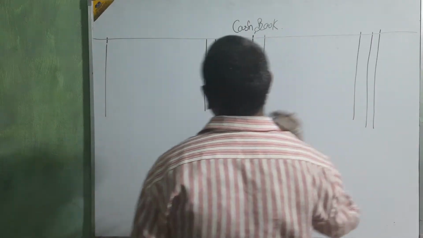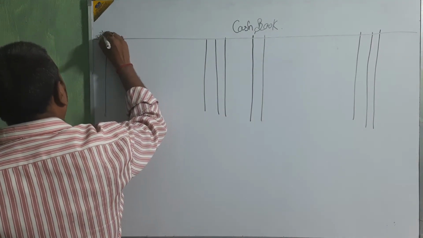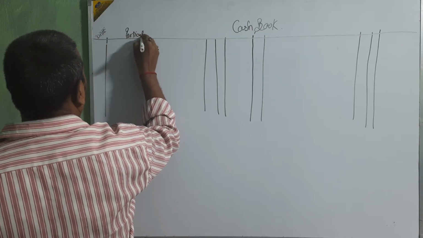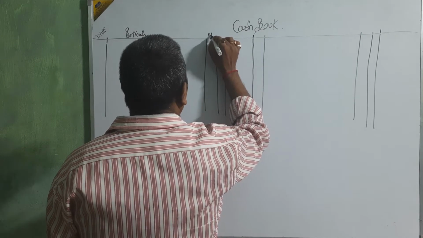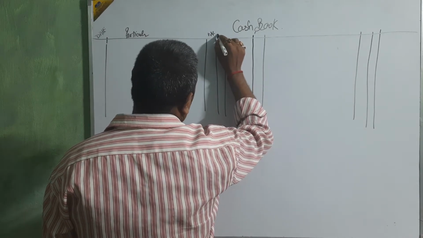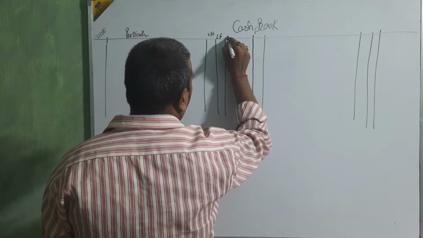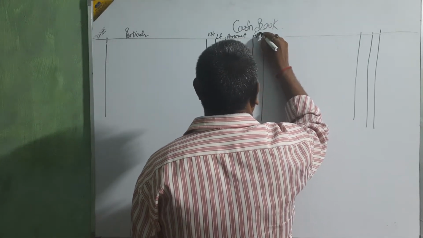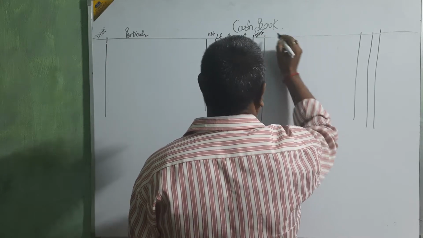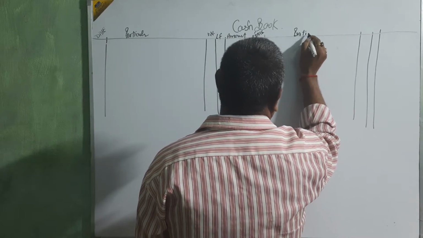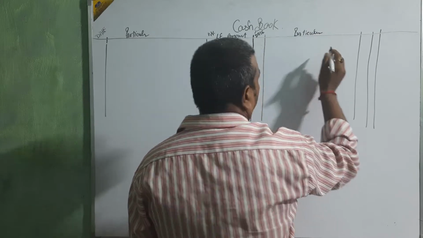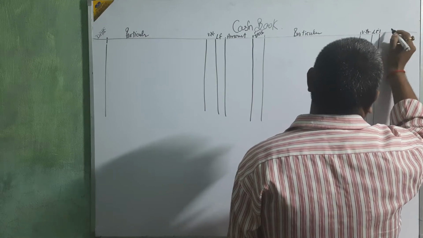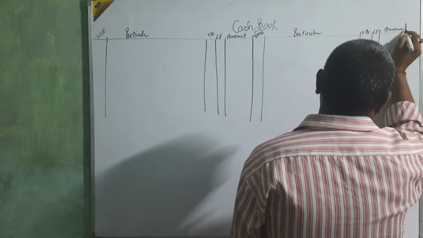Just see: date, particular, voucher number, ledger folio, amount. Again, date, particular, voucher number, ledger folio and amount.